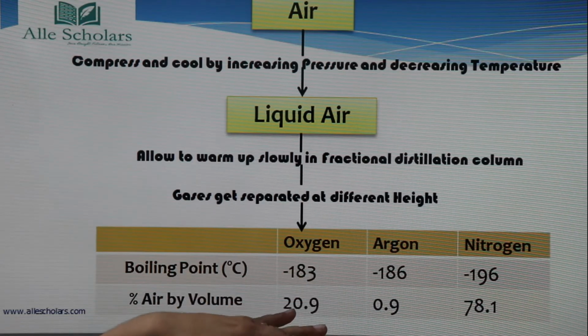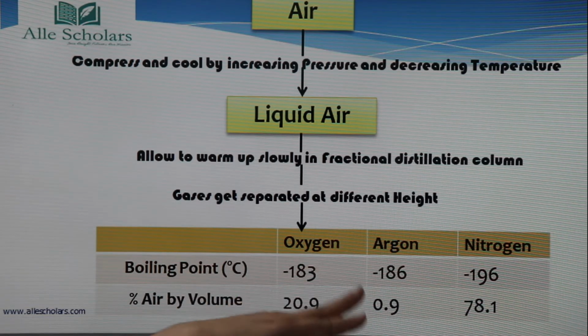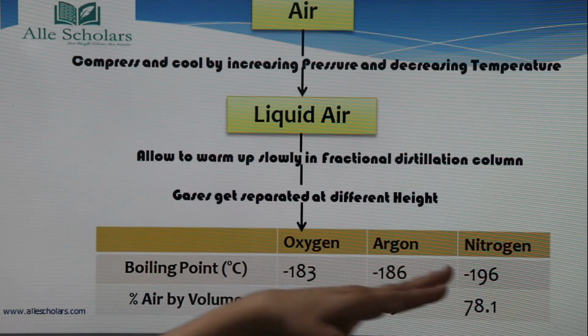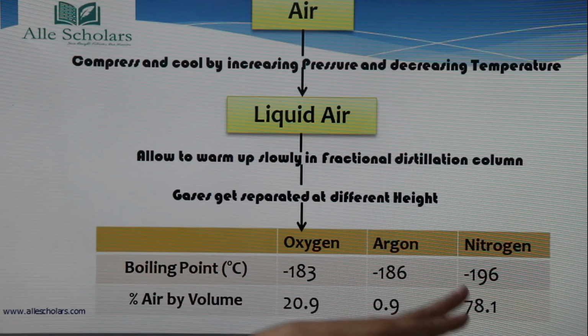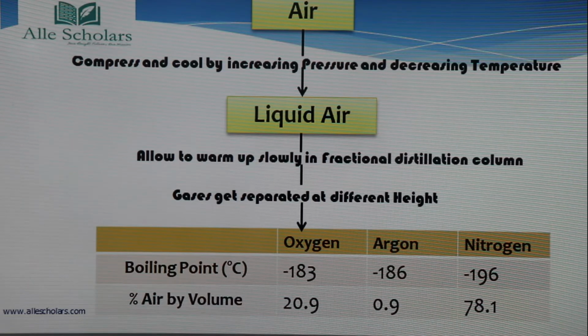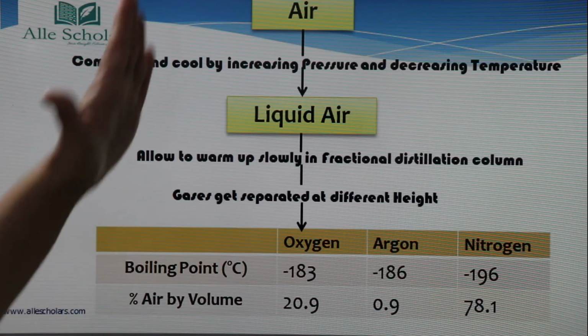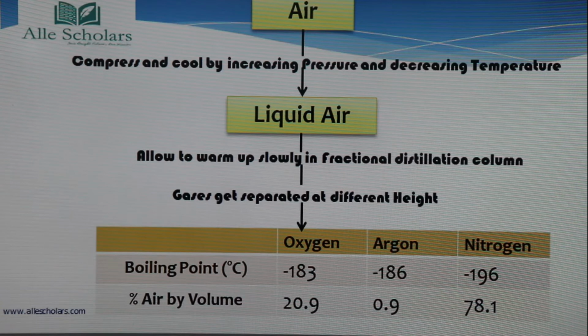For oxygen it is 20.9, argon is 0.9 and nitrogen is the maximum, that is 78.1%.